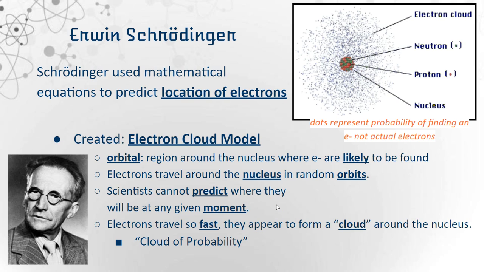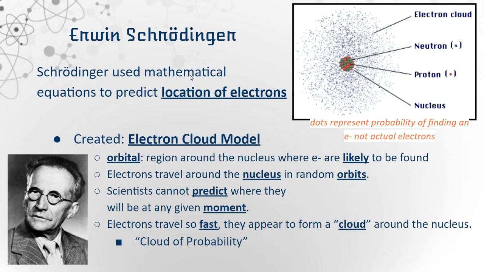Then we have Erwin Schrödinger. He used mathematical equations to predict the locations of electrons. In this image right here on the right, these dots don't exactly represent actual electrons. They just represent the probability of where an electron can be. This is called the electron cloud model because the orbital region around the nucleus, again, wasn't like Niels Bohr. It didn't have specific paths. Instead, these electrons traveled around the nucleus in random orbits.